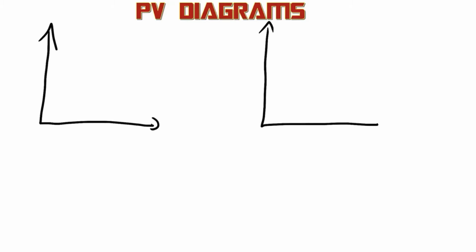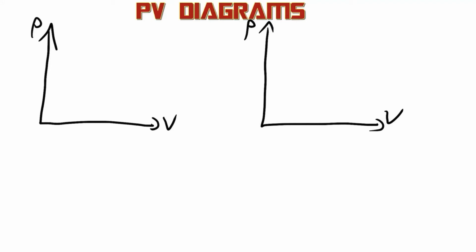A big thing in AP physics is pressure versus volume graphs, known as PV diagrams. So let's look at a couple here. I have a pressure versus volume graph here and a pressure versus volume graph here. So we know when work is positive or negative. Work is positive when a gas is being compressed and negative when a gas is expanding.